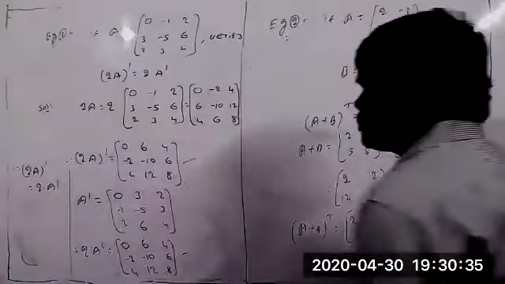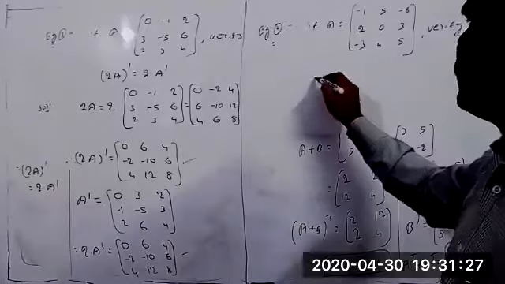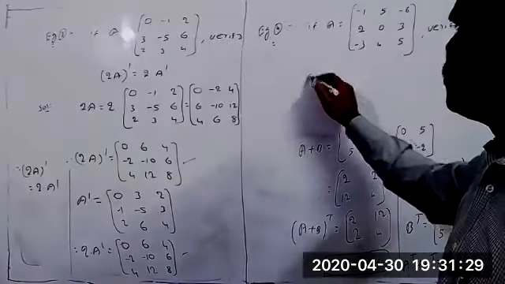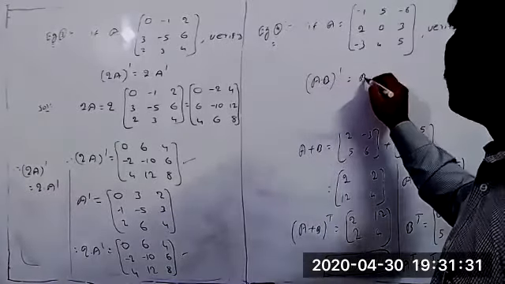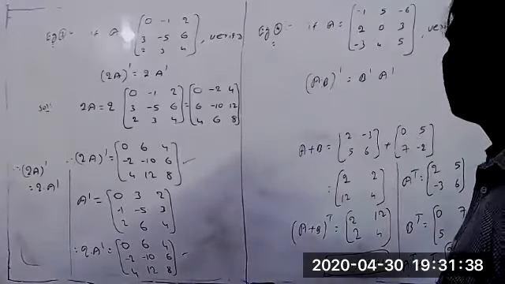Example 4. If A equal to -1, 5, -6, 2, 0, 3, -3, 4, and 5, verify (AB) transpose equal to B transpose into A transpose. So A into B, the B matrix is also required now.